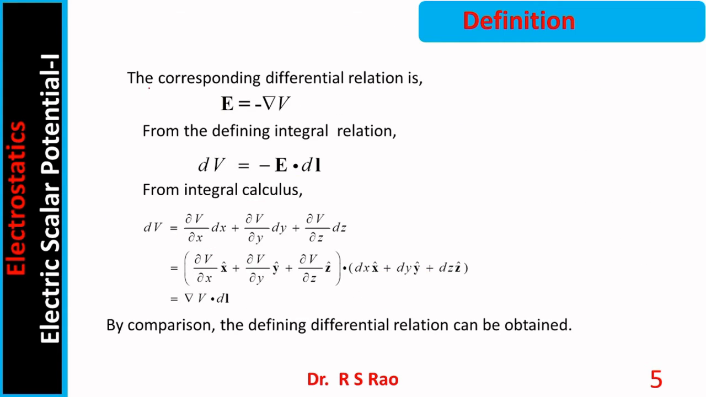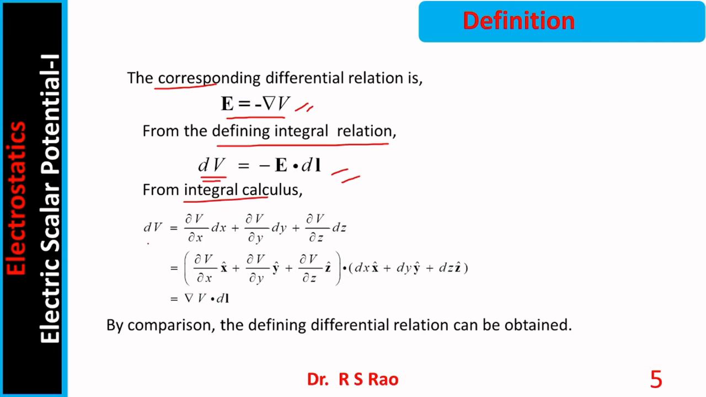Now the definition there is V equals B minus integral E dot dl, which is its integral relation. This integral relation can be converted into a differential relation. It is E equal to minus grad V. How has this relation come into picture, how is one able to convert the integral relation into this differential relation? The answer is dV. See, from the defining integral relation, dV equals minus E dot dl.